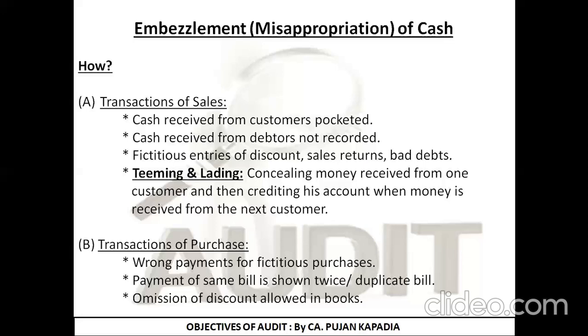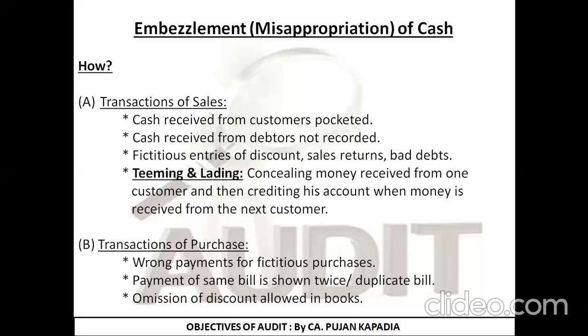X, who is non-existent, and I am telling that I am paying him 10,000 rupees as a fictitious purchase. So actually there was no purchase, there is no payment. But what I am doing is, I am taking a fictitious purchase bill and I am paying imaginary 10,000 rupees. So on books it will be payment to Mr. X, but actually there is no person who is Mr. X. Fine. So that 10,000 rupees are going into my pocket.